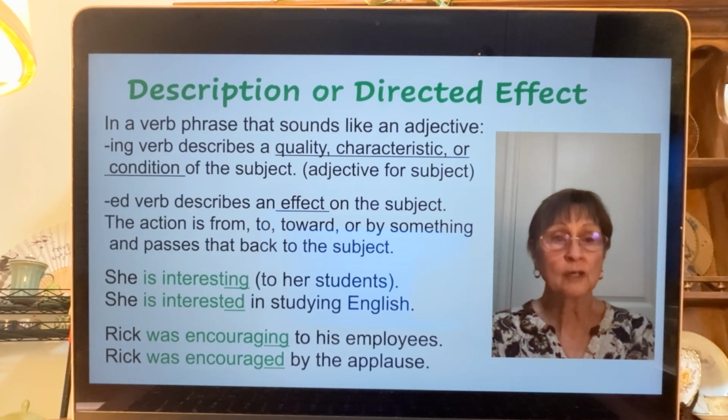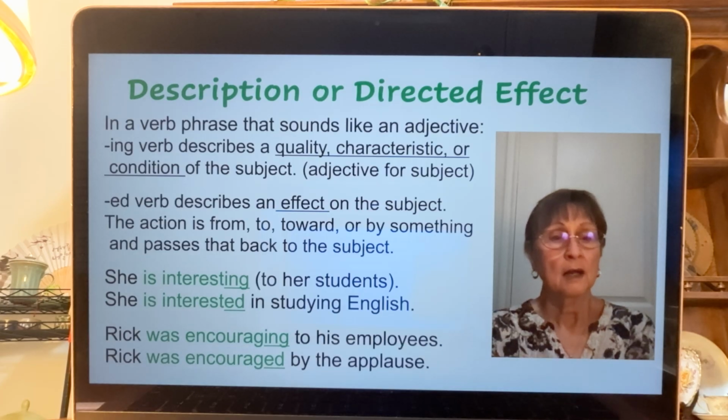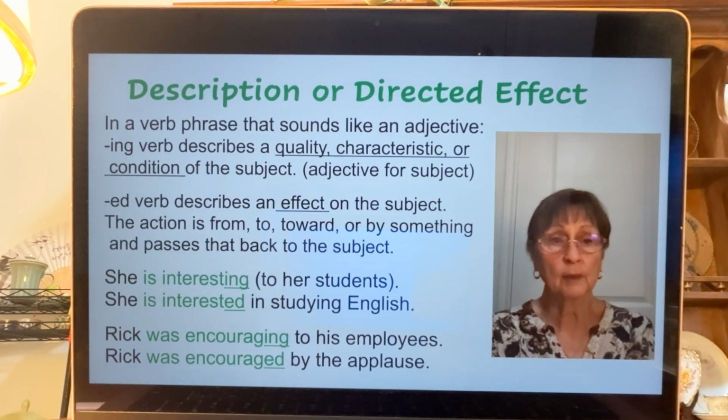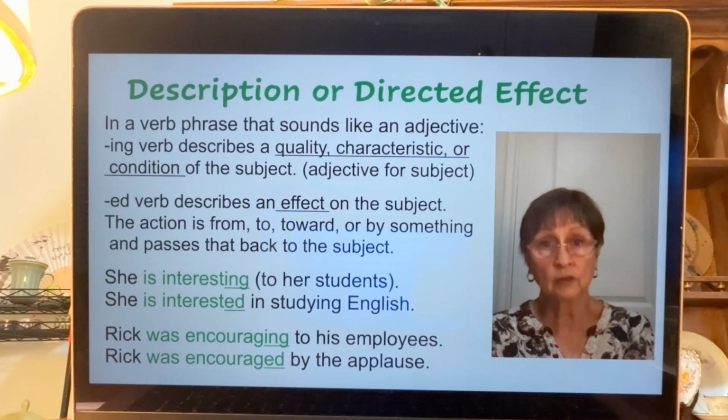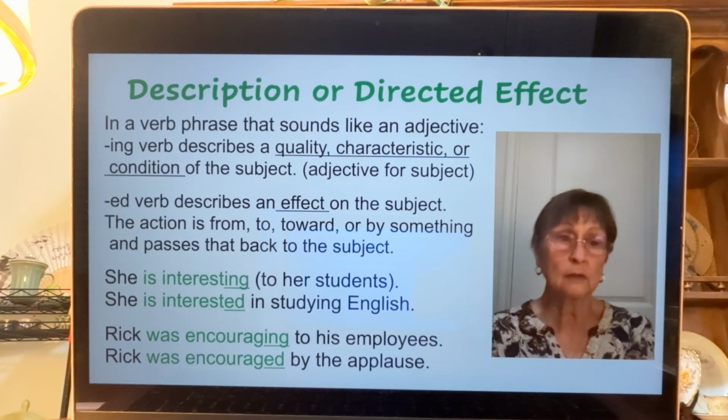Rick was encouraging to his employees. That's describing Rick. And in the second sentence, Rick was encouraged by the applause. Rick is not the encouraging one. The applause is the encouraging thing, and it affected Rick.